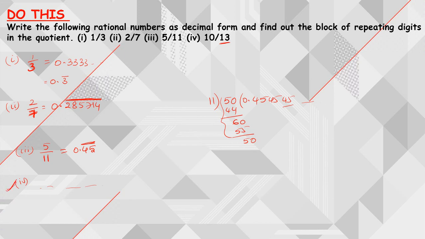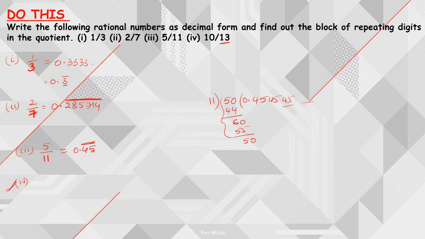If you observe what is asked, convert these into decimal forms and find the block of repeating digits in the quotient. Here 3 is the repeating digit. Next, here 285714 are the repeating digits. Here 45 is the repeating block. The same way, 10 by 13. So we are going to get,